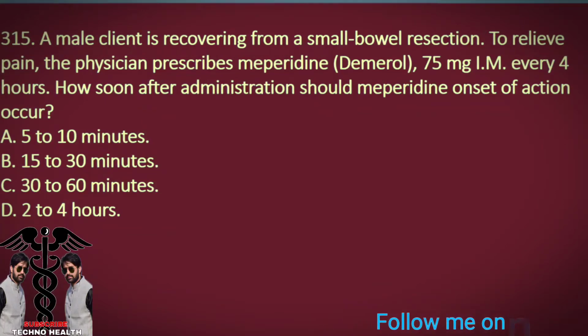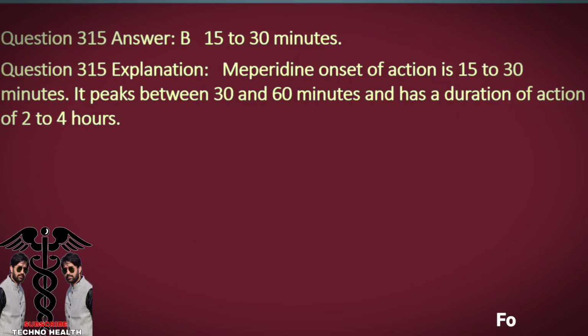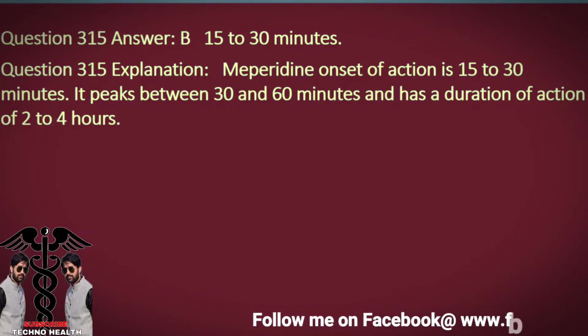A. 5 to 10 minutes. B. 15 to 30 minutes. C. 30 to 60 minutes. D. 2 to 4 hours. Question 315 Answer. B. 15 to 30 minutes. Question 315 Explanation. Meperidine onset of action is 15 to 30 minutes. It peaks between 30 and 60 minutes and has a duration of action of 2 to 4 hours.